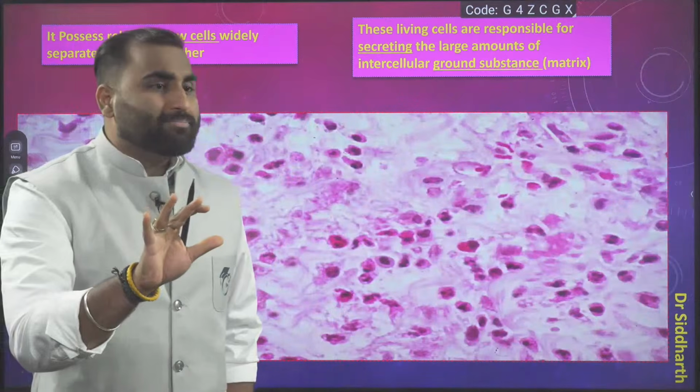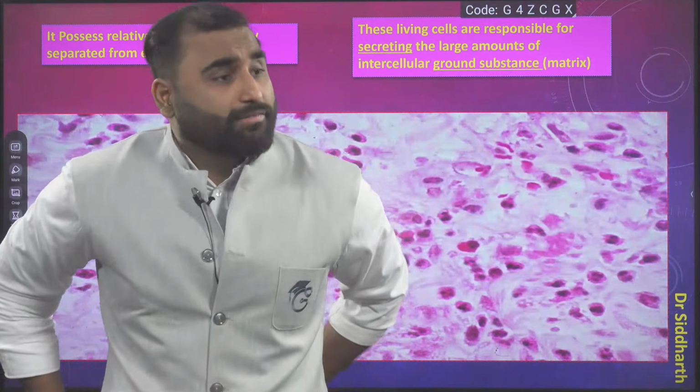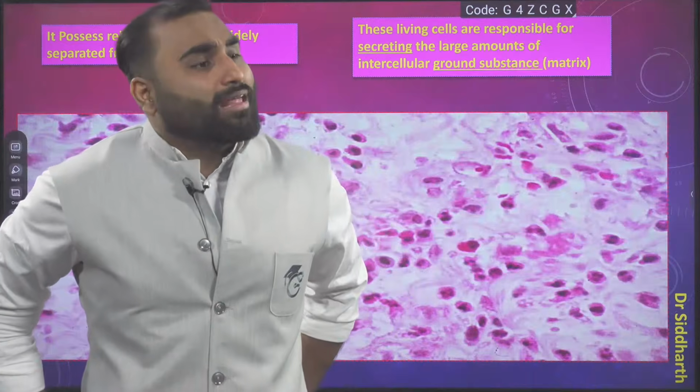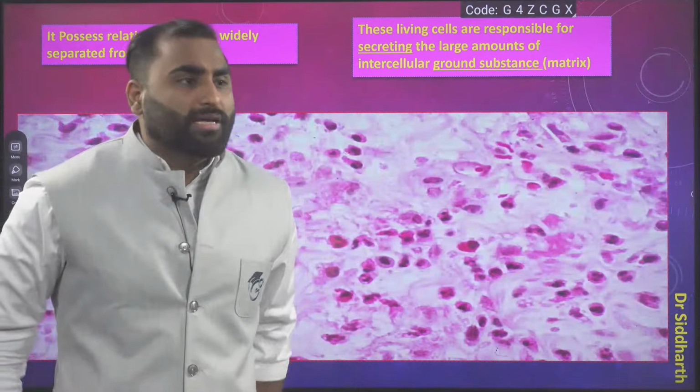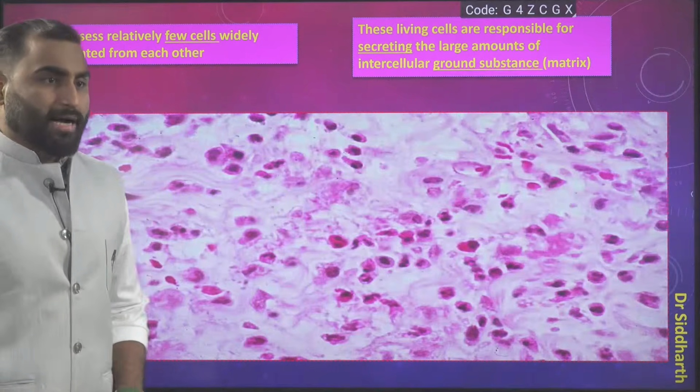Very easy. Sir, is blood a connective tissue? Yes, beta, it is a connective tissue. We are going to discuss the classification of connective tissue also. So hold your horses. We will talk about that as well.